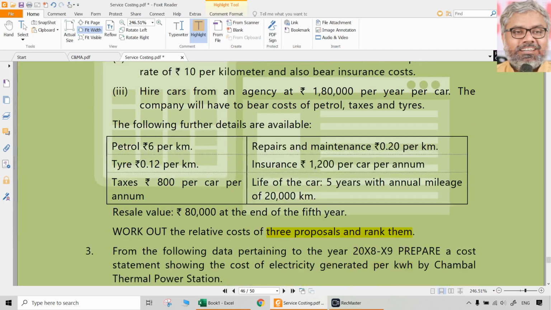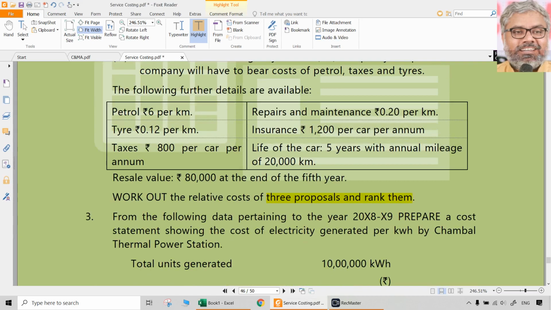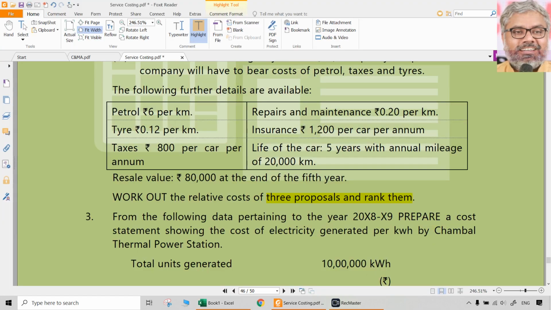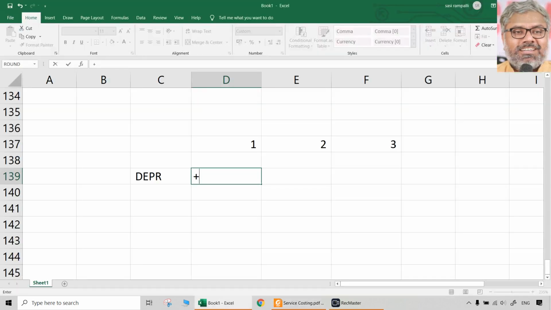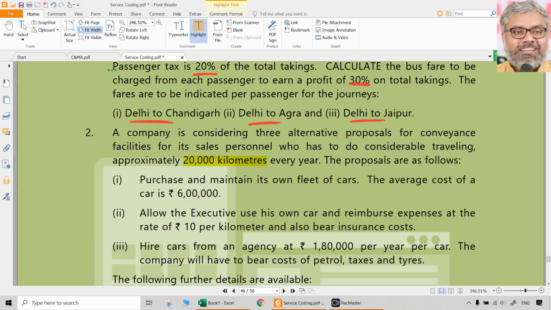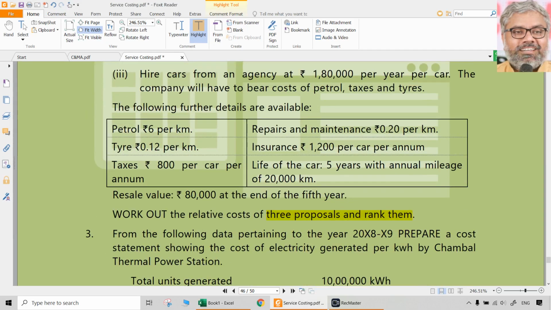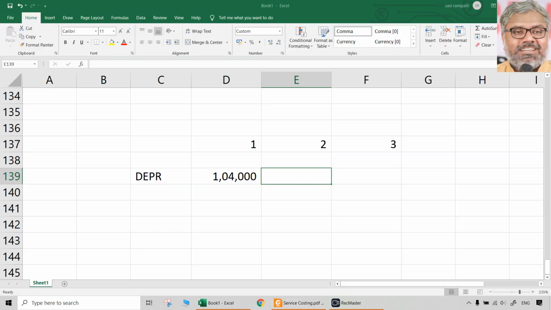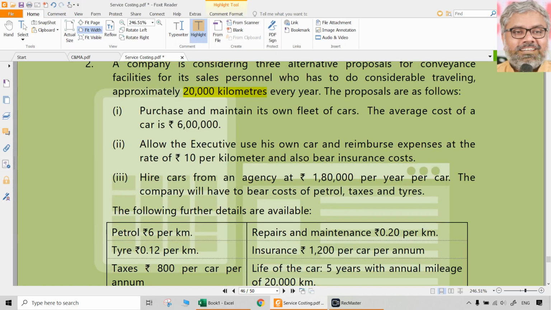6 lakhs rupees is the cost and 80,000 is the resale value at the end of 5th year. So annually how much will that be? 6 lakhs minus 80,000 divided by 5. Because life of the car is supposed to be 5 years. At the end of 5th year, that can be sold at 80,000 rupees. So that is the depreciation, which will be there in only first scenario. Why? Because in the second and third scenario, we don't own the car. So no depreciation, no depreciation. That is the first thing, depreciation.